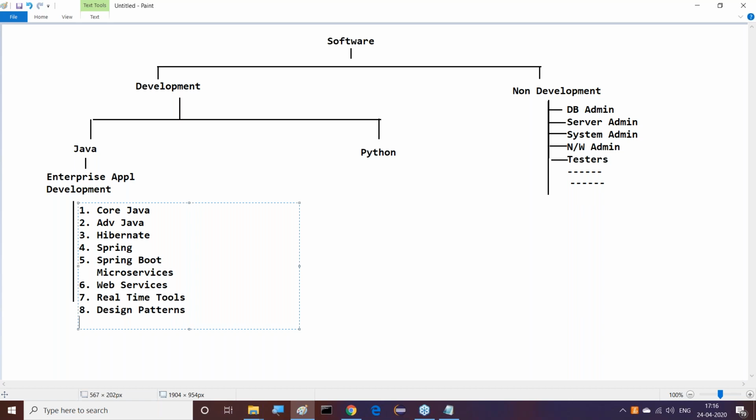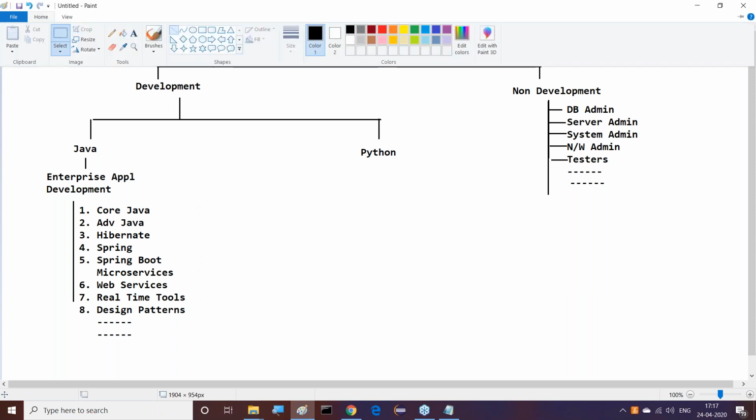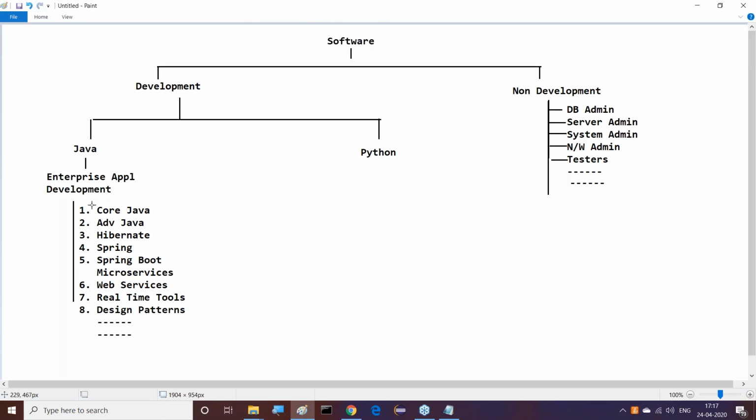Alright, sir. This is one classification we are providing here. If I miss anything else, we can understand it. These many things we have to learn. All of you, observe carefully. For total Java, these are the things. At least as per my specification, we must learn up to web services, and later on we may plan for real-time tools and design patterns. But at the minimum of the minimum, we have to learn